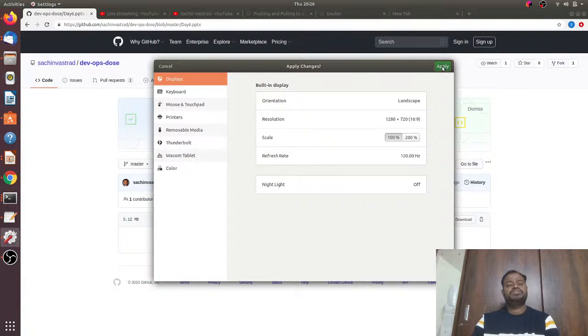Let's suppose for day one I want to see the minikube installation command. I can directly click here, and it will take me to detailed documentation. All the commands whatever I used are documented here.